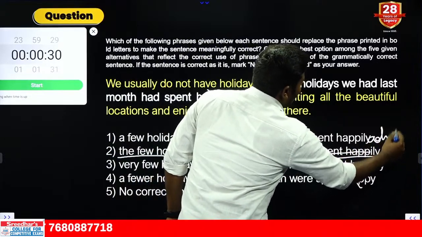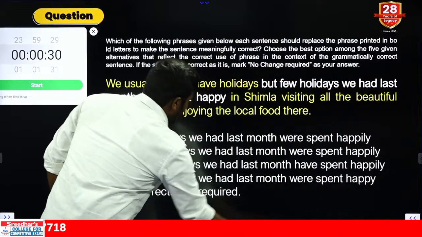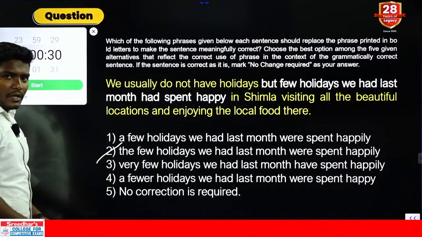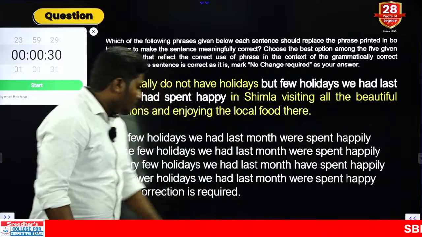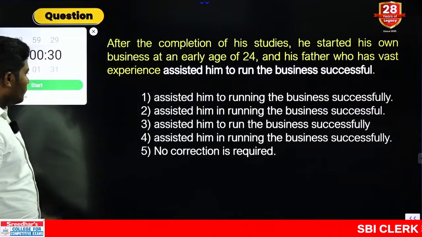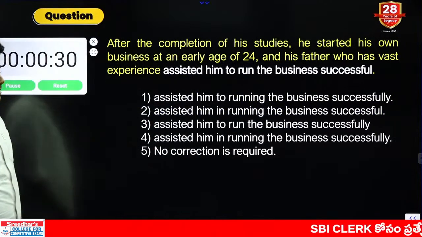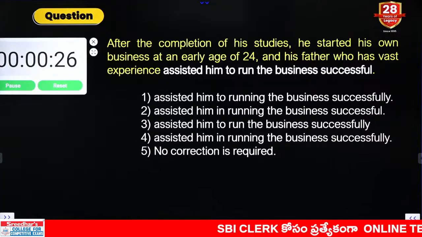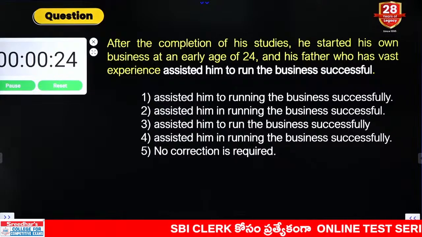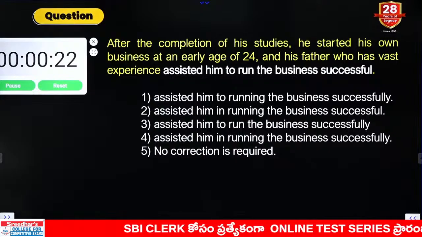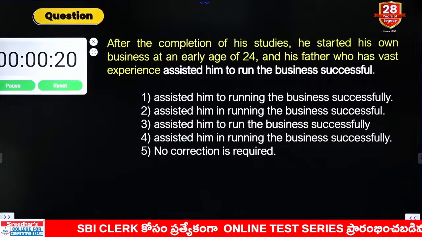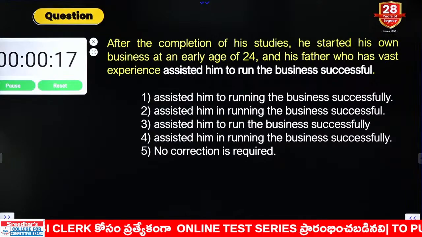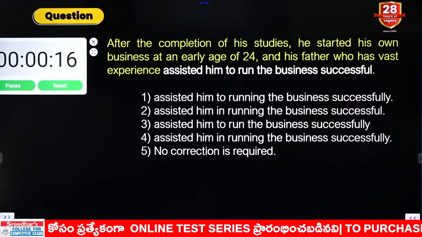We are referring to the holidays which we already had. So answer should be the few holidays we had last month were spent happily. It is not even happy. Happy must be eliminated. We should go with the word happily, that comes as adverb combination. So answer should be the second option. Clear? Next. Question number 2. Start your answer.